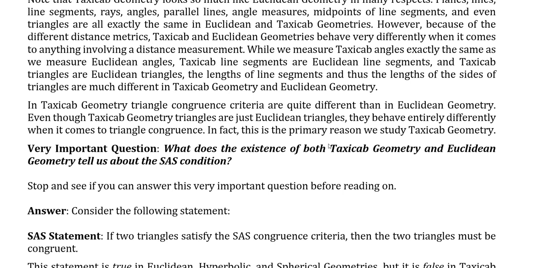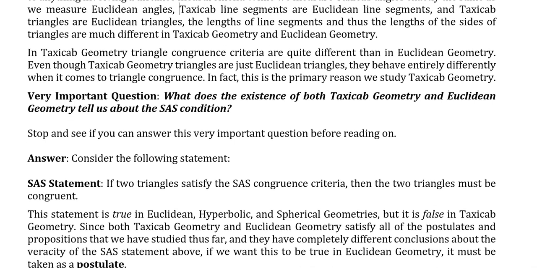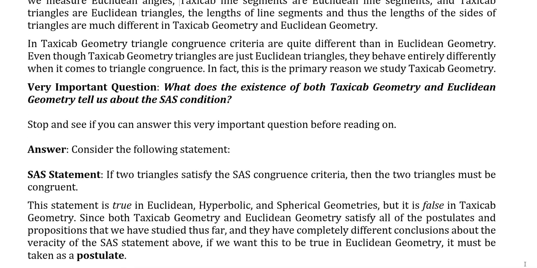Is that statement true or false? Well, it depends. The statement is true in Euclidean, hyperbolic, and spherical geometries, but it's false in taxicab geometry. But since both taxicab geometry and Euclidean geometry satisfy all the postulates and propositions we studied thus far, and they have completely different conclusions about the veracity of the SAS statement, if we want this to be true in Euclidean geometry, it must be taken as a postulate.